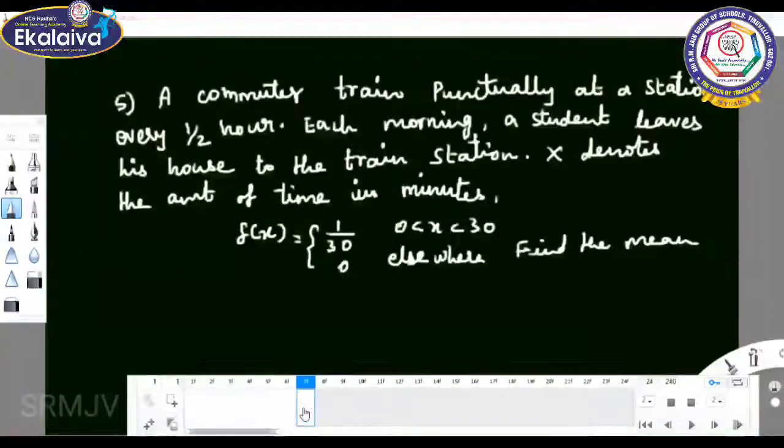See here, see the question. F of x is given as 1 by 30, 0 less than x less than 30.